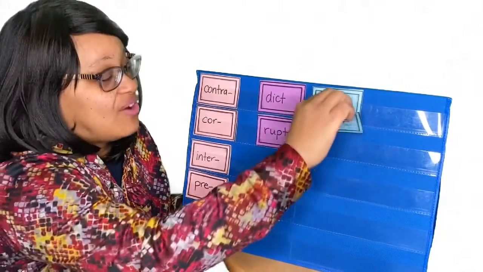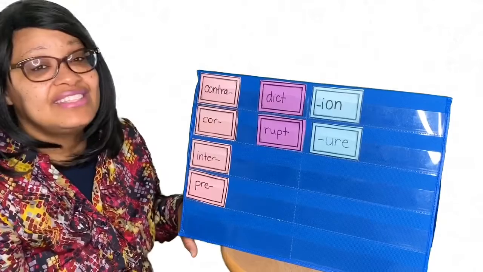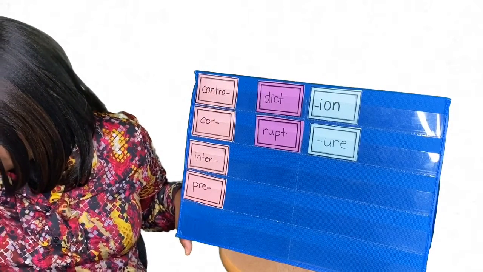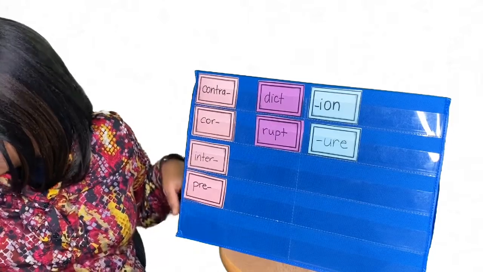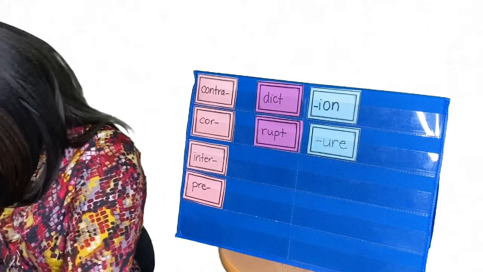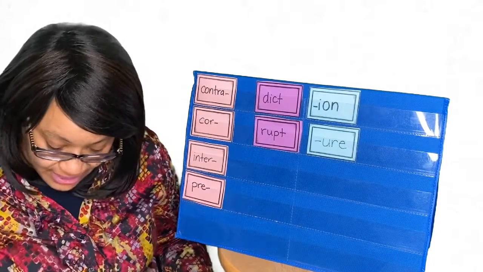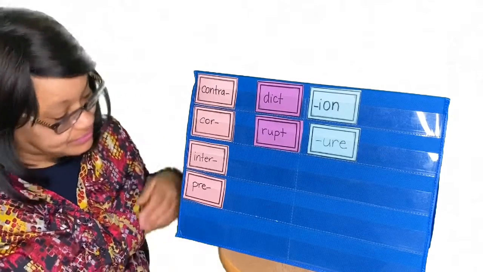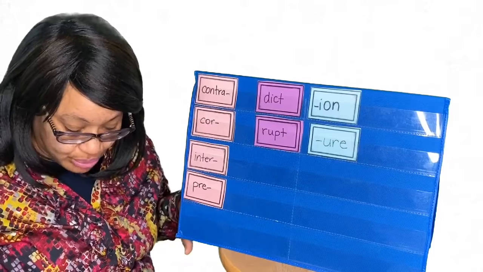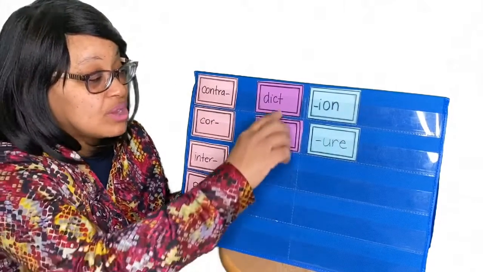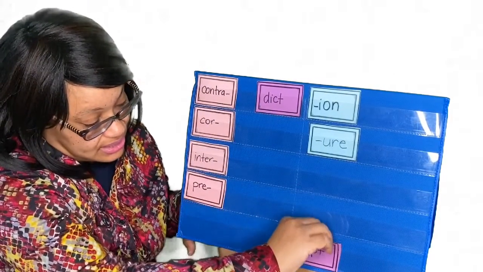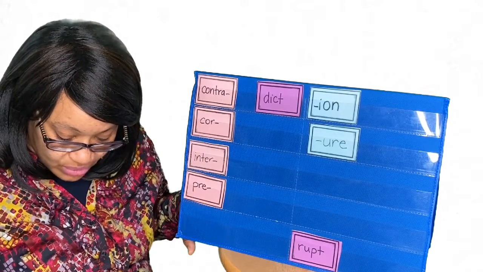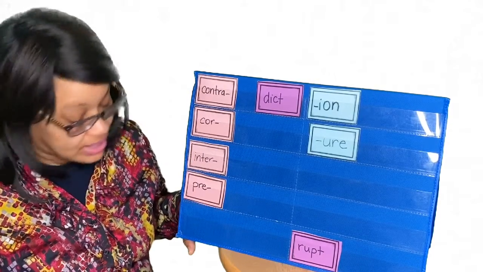Okay, now I'm going to give you a definition. Let's see if you can create the word. Let's see. We have to cause to break with what is legally or morally right. To cause to break. So we know that rupt means to break. And to cause to break with what is legally or morally right.